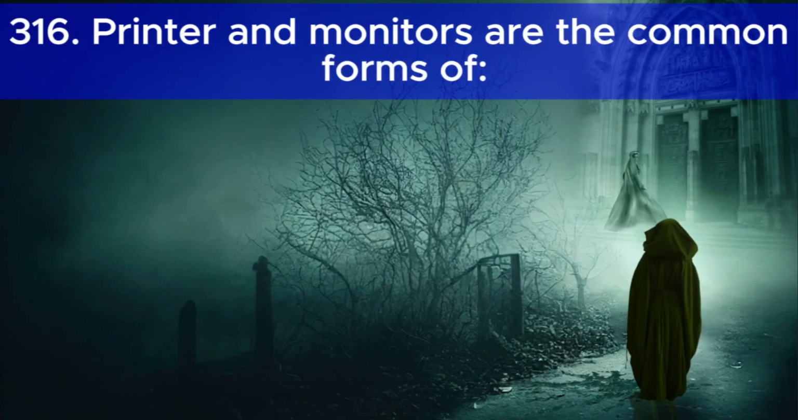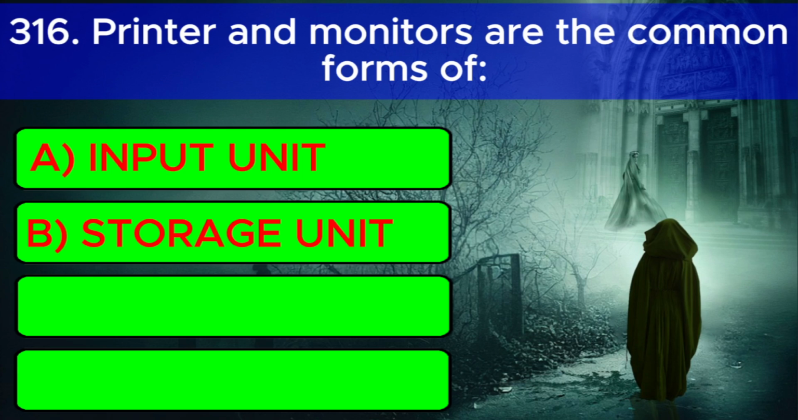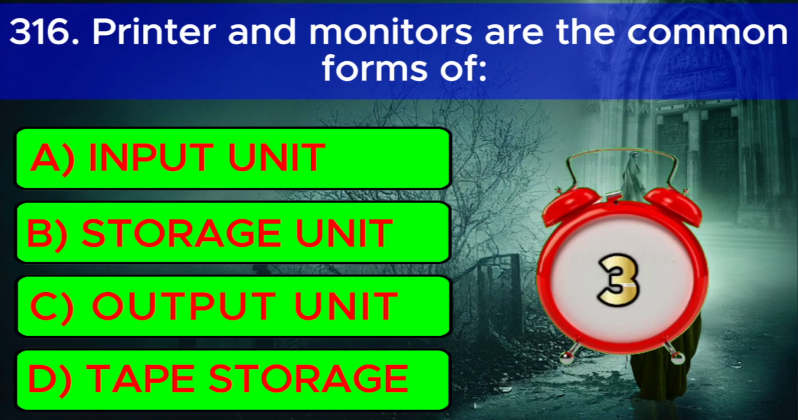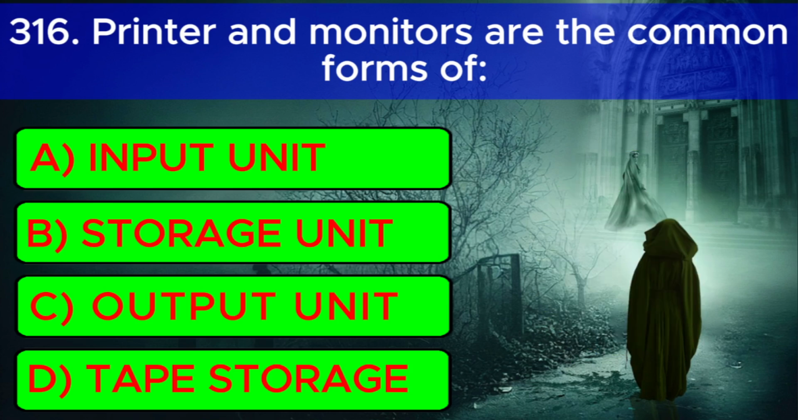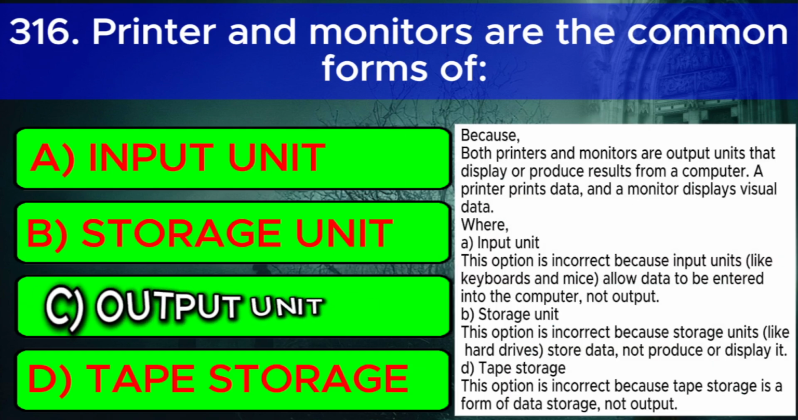Question number 7. Printers and monitors are the common forms of A. Input unit. B. Storage unit. C. Output unit. D. Tape storage. And the correct answer is C. Output unit. Because both printers and monitors are output units that display or produce results from a computer. A printer prints data and a monitor displays visual data.